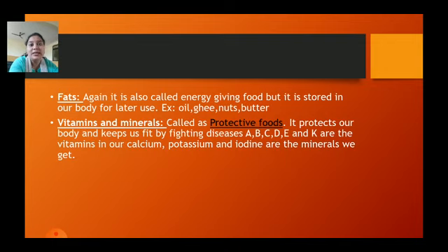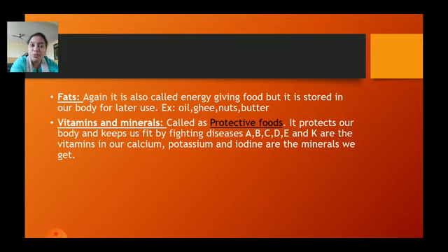If we consume them, definitely they will give results in the future, when the body is in need of energy. So we covered carbohydrates, proteins, fats. Three components of the diet are covered.